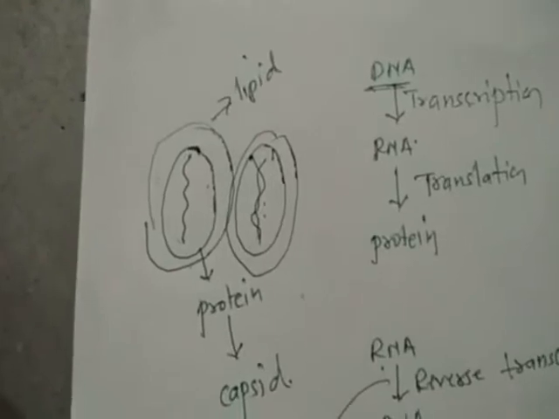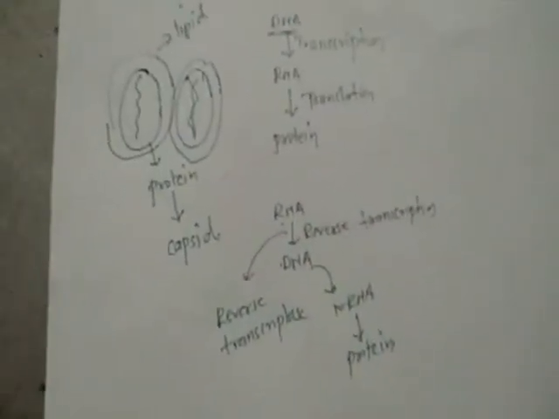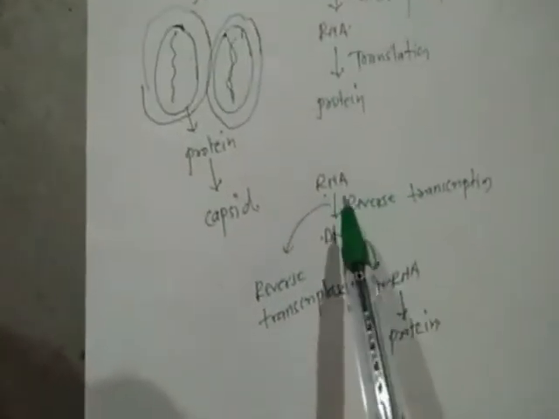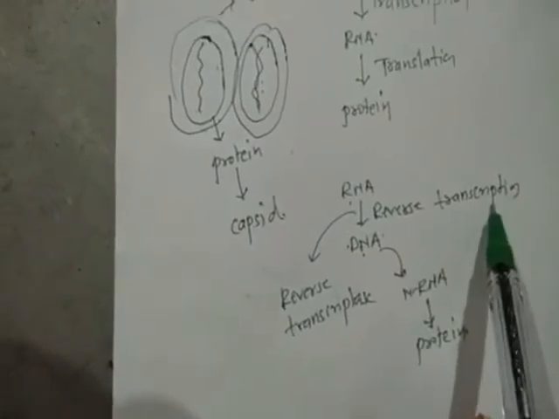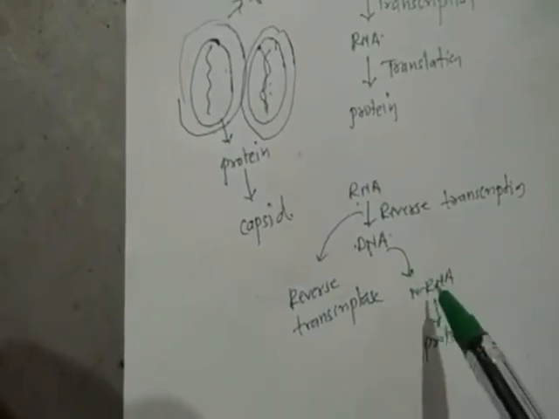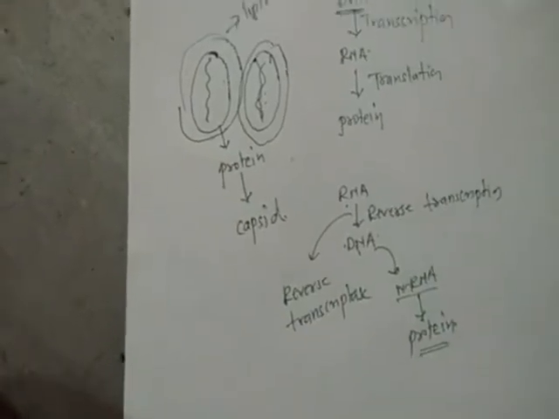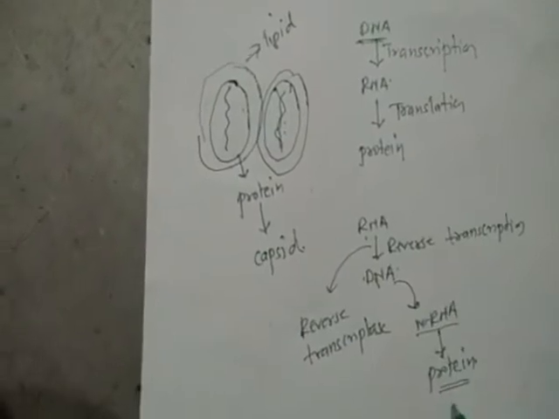Again, DNA forms mRNA or the RNA, and from that protein biosynthesis takes place. So in this way, the RNA virus is also called a retrovirus. It is converted first into DNA by the reverse transcription process, and again undergoes transcription to form mRNA, and finally the protein biosynthesis takes place. So in this way, the protein biosynthesis takes place.